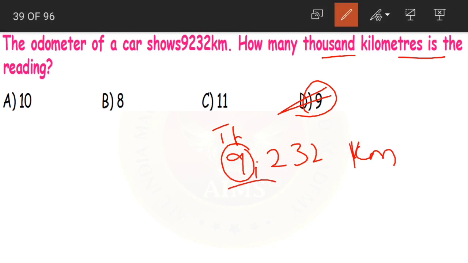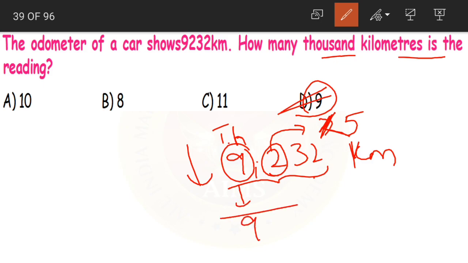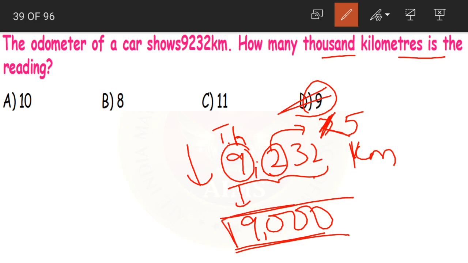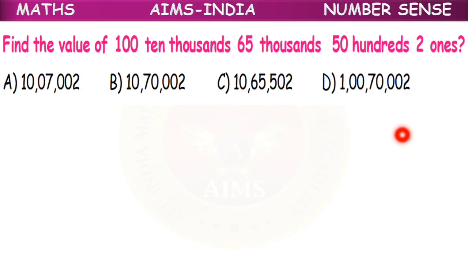It means that they are asking us to find out the estimate. To round it off to the nearest thousands, we look at the digit in the hundreds place. We have 2 here which is less than 5. So we round down, 9 is written as it is, and then we write 3 zeros. So 9000s is our answer, option D.